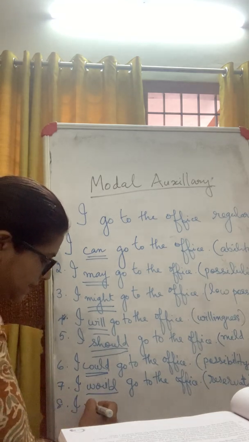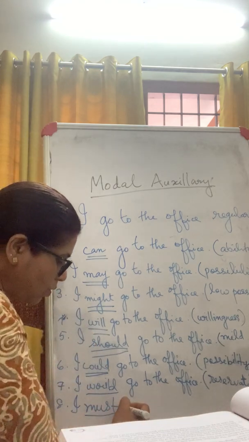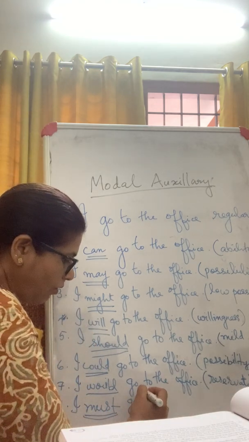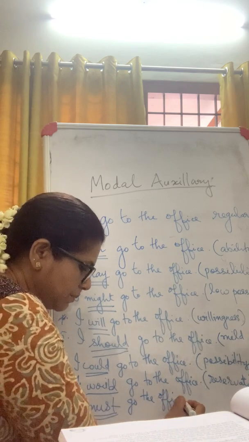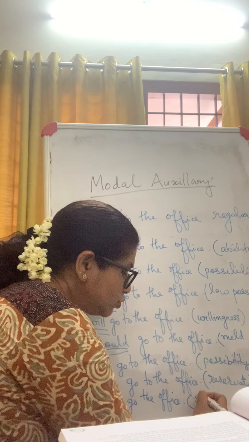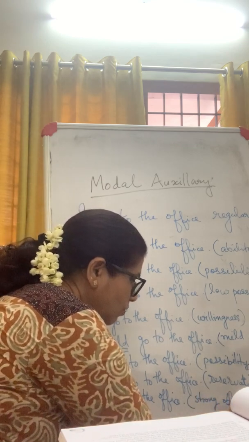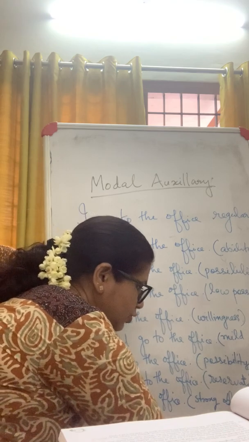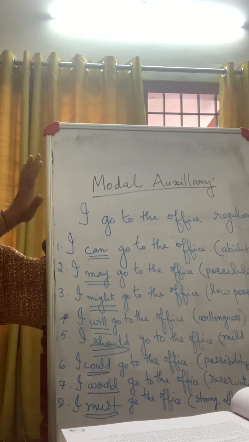Last one. I must go to the office. Okay. And what does must say? This is a strong obligation. Strong obligation. Okay. So this is how the modal verbs work.